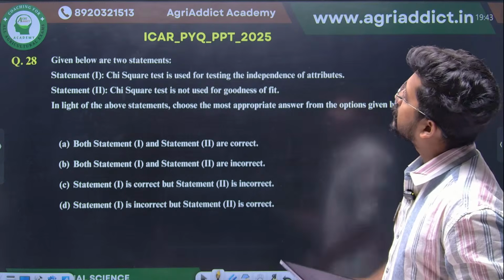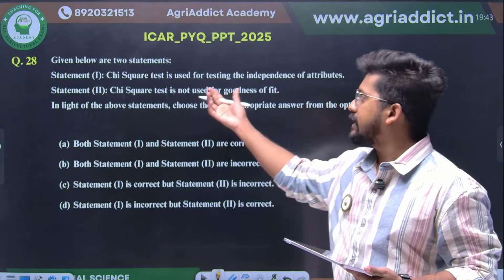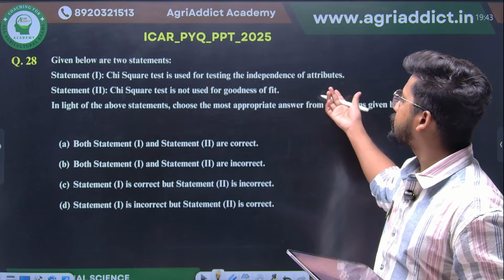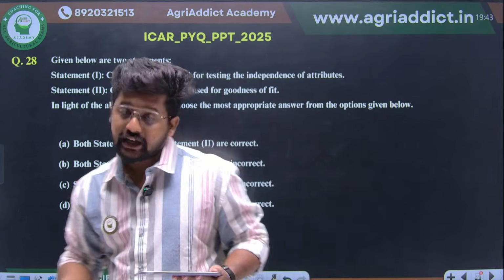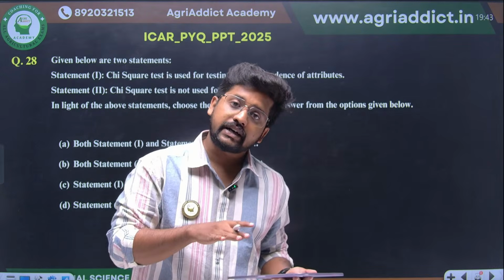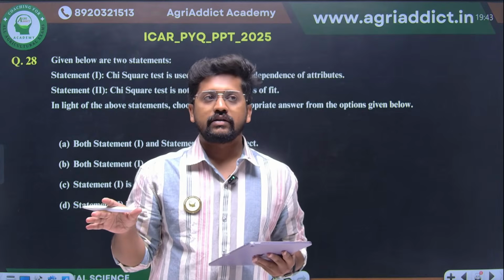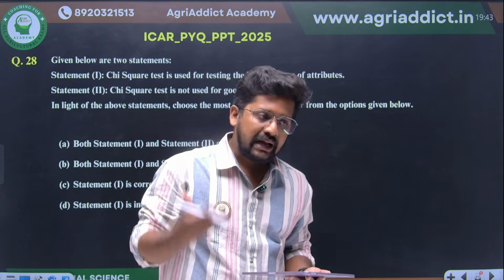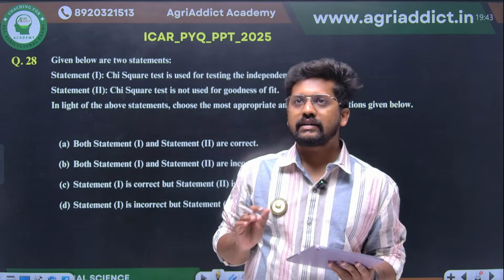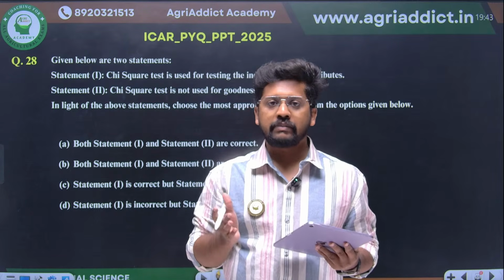Then this is a question from the statistics portion. Chi-square test is used for testing the independence of the attribute. Chi-square test is not used for the goodness of fit. There are two types of test called parametric test as well as non-parametric test. I don't know how good you are in statistics. In parametric test, basically we will be studying some data already.